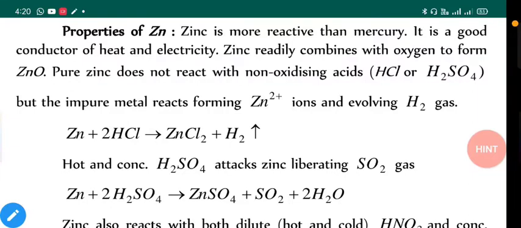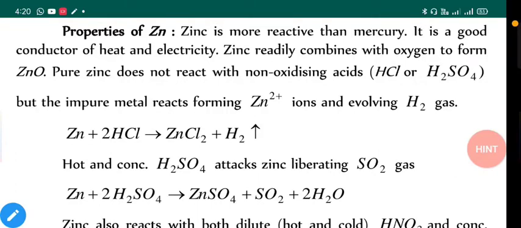Pure zinc does not react with non-oxidizing acids, but the impure metal reacts, forming Zn2+ ion by evolving H2. If you check the reduction potential of zinc, it is negative, minus 0.76. So it represents that its normal nature is to be oxidized, and it will behave as a good reducing agent. For hydrogen, the reduction potential is 0, so it simply represents that with zinc, hydrogen will be reduced and zinc will be oxidized. So simple reactions are mentioned.